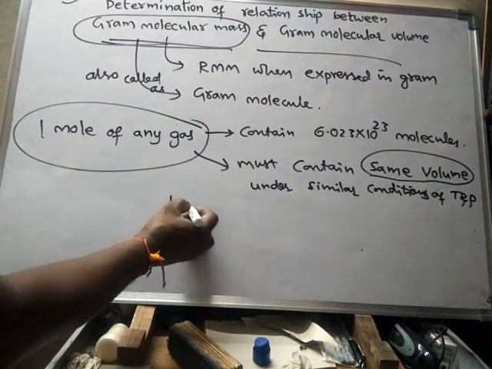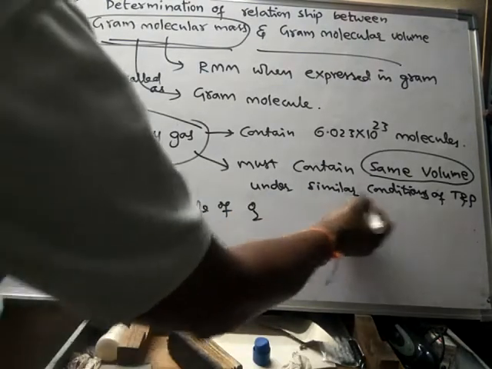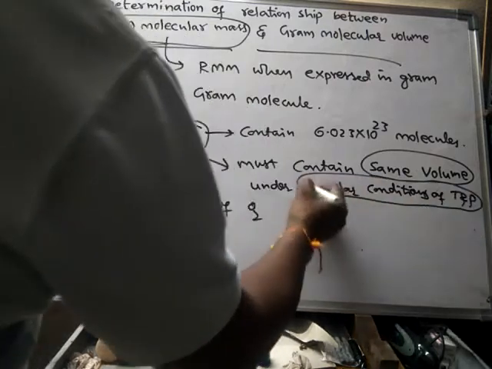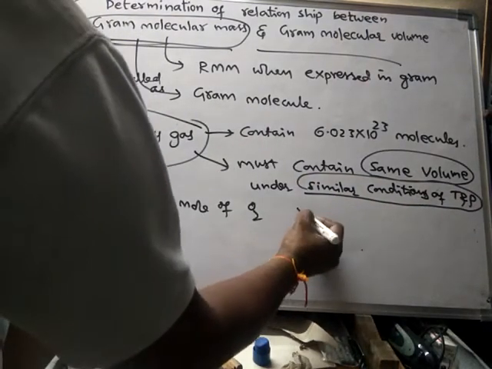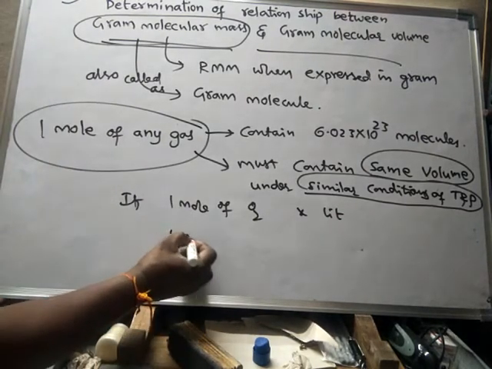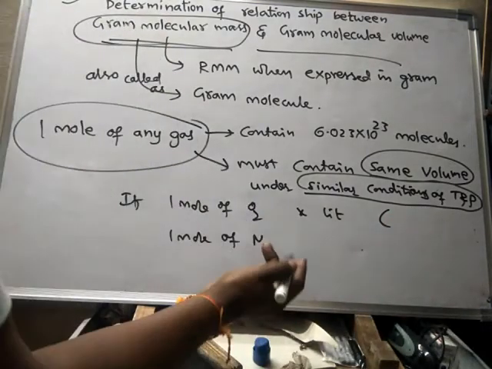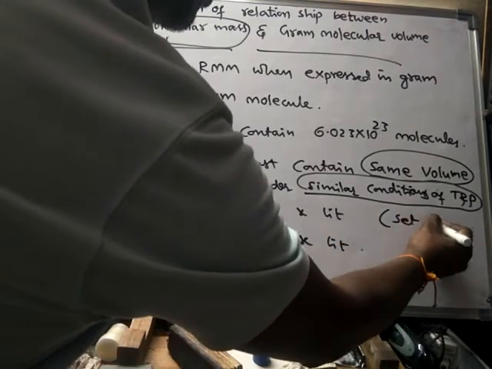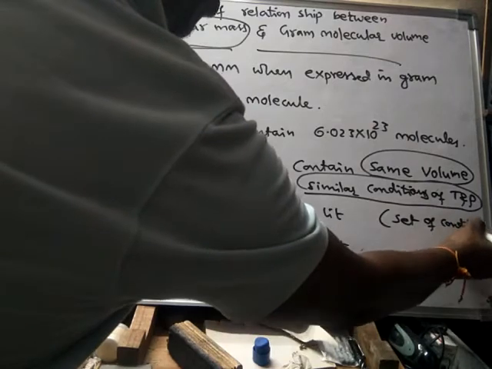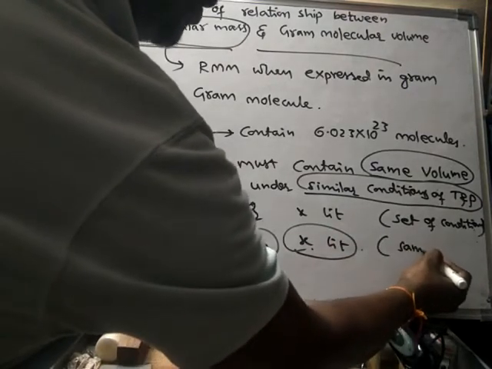For example, if 1 mole of oxygen under certain conditions occupies x liters, then 1 mole of nitrogen also will occupy x liters under the same set of conditions.